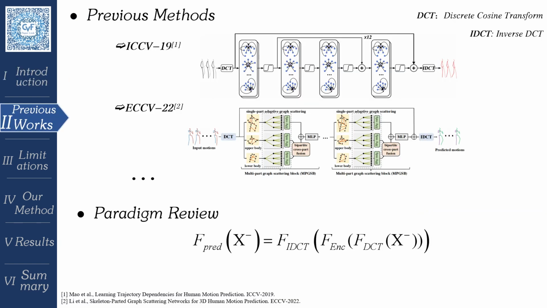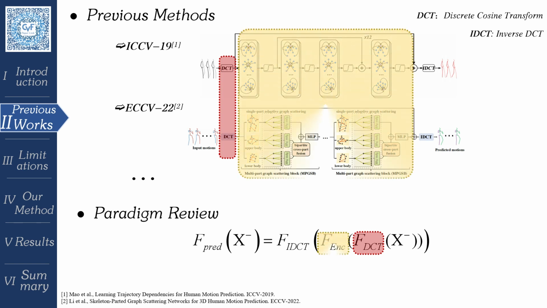Then, we briefly sketch previous human motion prediction works and summarize their modeling strategies. Here, we take 2 methods as examples and find that their proposed predictors F-pred can be uniformly factorized into 3 sub-stages. Specifically, given a human motion history input X, function DCT first converts it from the initial pose space into the frequency space with discrete cosine transform. Then, function ENC extracts its frequency-based motion representation. Finally, function IDCT converts the extracted frequency-based motion representation back to the pose space for motion prediction.